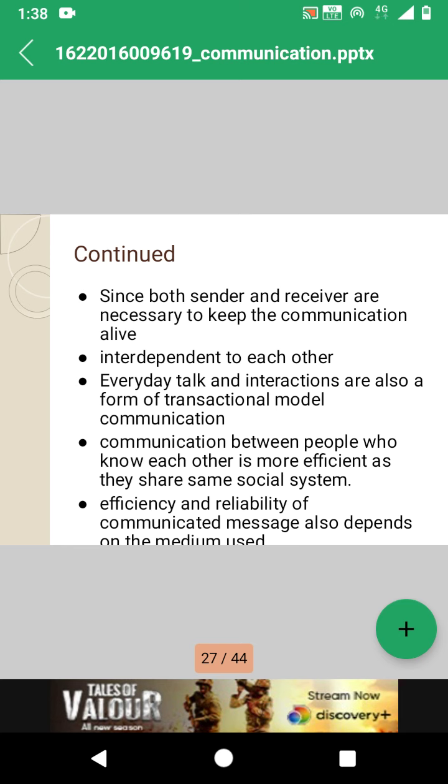A face-to-face conversation is more effective than a phone call. So it is important to have face-to-face communication rather than some other mediums.